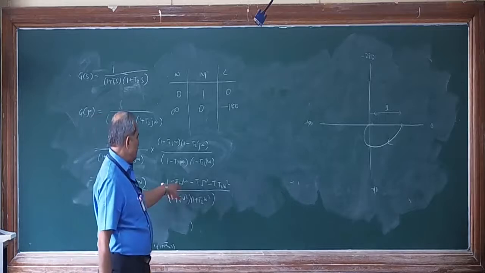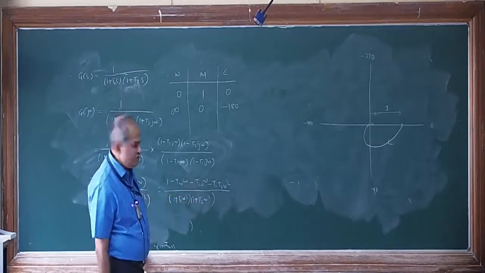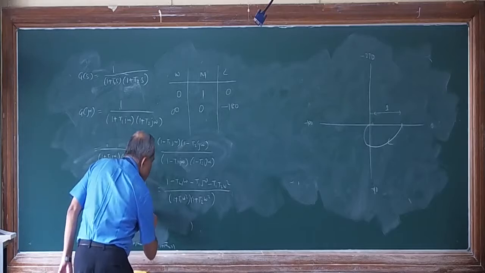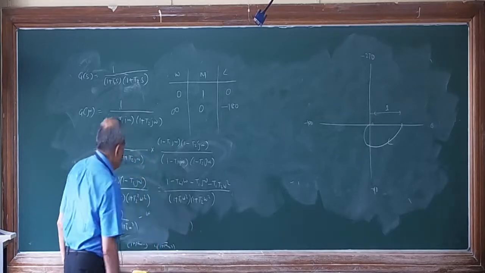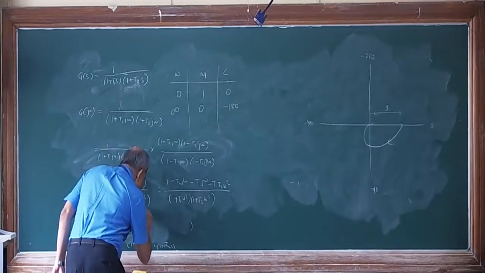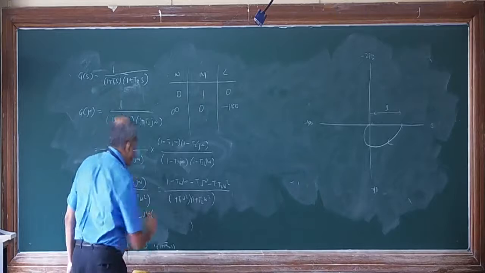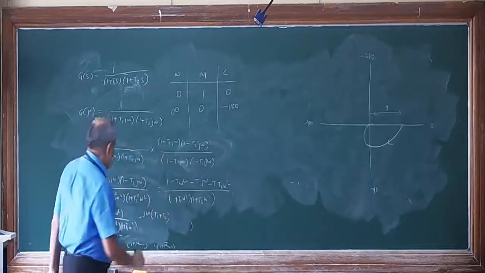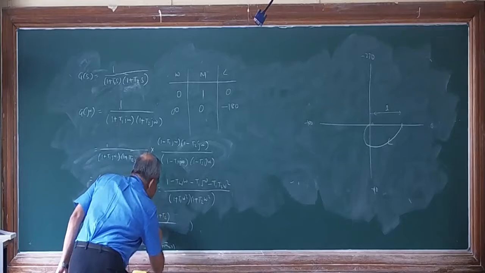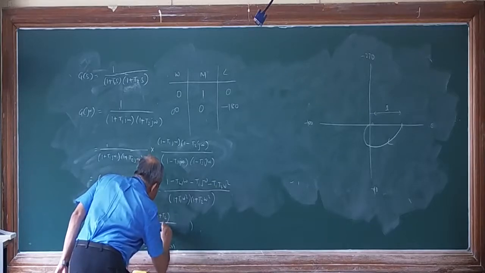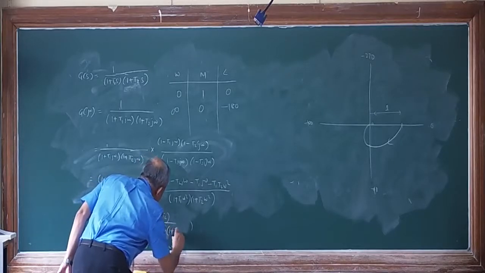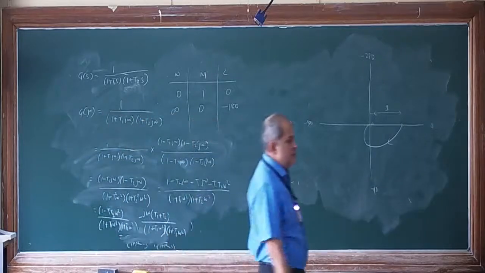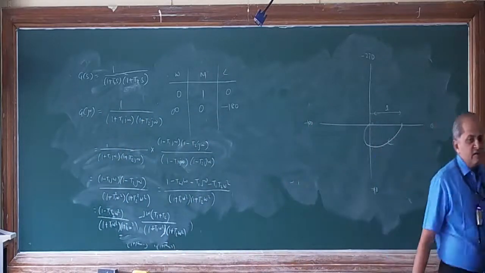Then this is minus, this is also minus. So I will take the minus sign common, and j omega common. In the bracket, T1 plus T2 will come, divided by (1 plus T1 square omega square)(1 plus T2 square omega square). This is after rationalization.